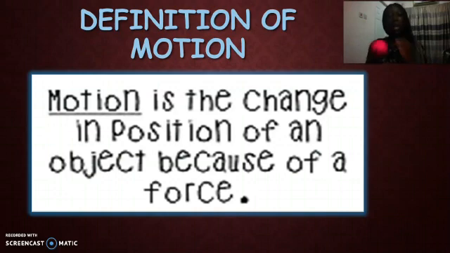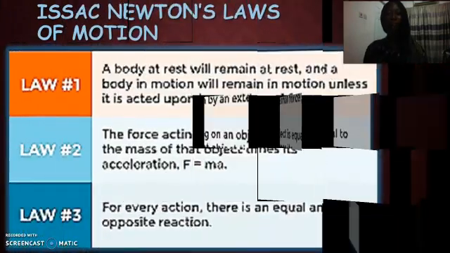Now, if my ball was here before, right? So this right now is the position of my ball. Then I apply force to it. Is it still on my palm? No. The position of my ball has changed. Right now it's actually on the floor. It's just that you cannot see it. So motion is a change in position of an object because of force.